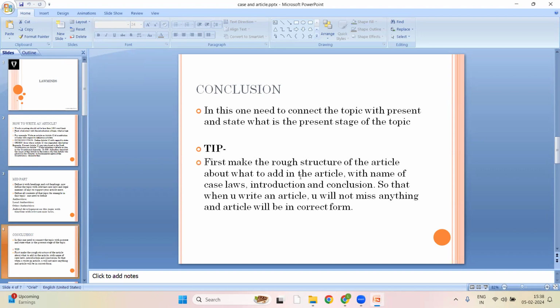I am giving you one tip. While I used to write articles and research papers, first of all I would try to make a rough structure of the article. Make three headings: introduction, mid part, and conclusion. Then write roughly what you will add in the introduction, then in the mid part, and in the conclusion, and what judgments you will enter. So when you write the article, you will not miss any of the things. Got it?